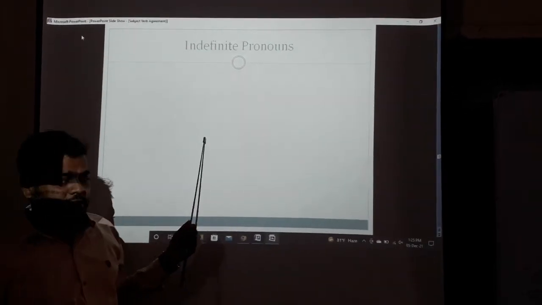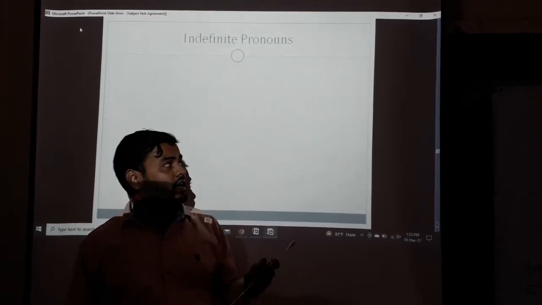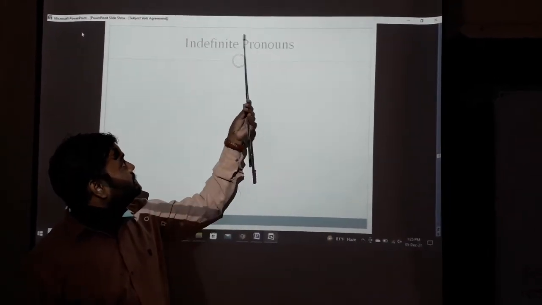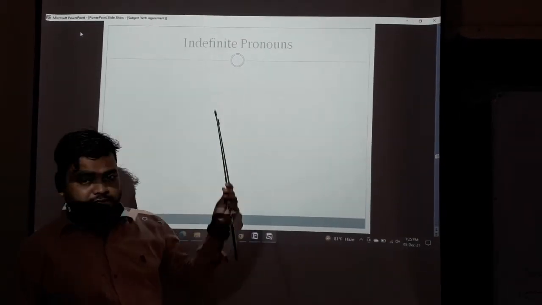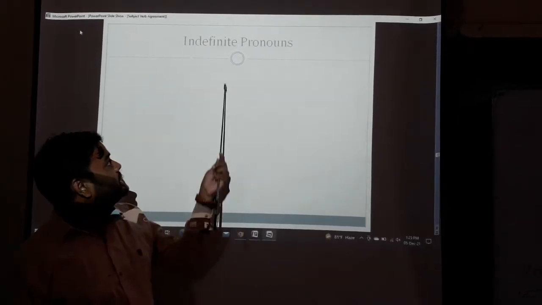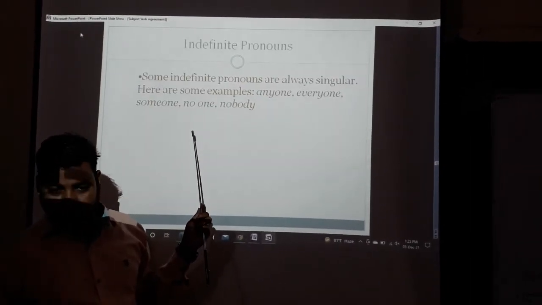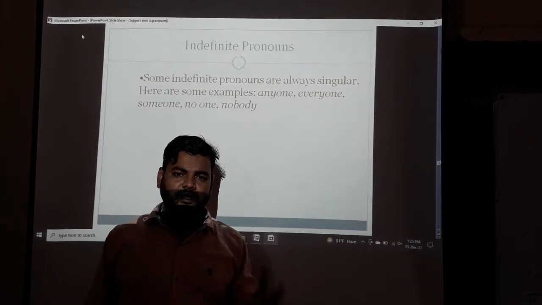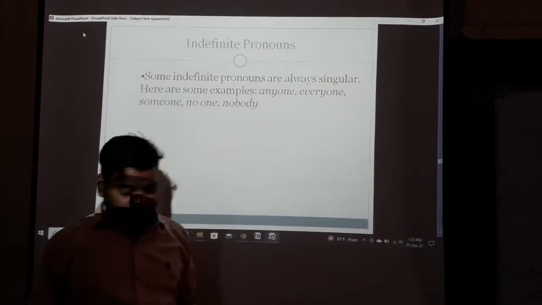Indefinite pronouns. It is very important. We know that there are eight types of pronoun. Indefinite pronoun is one of them. Indefinite pronouns always indicate a singular subject, and so we have to use a singular verb.